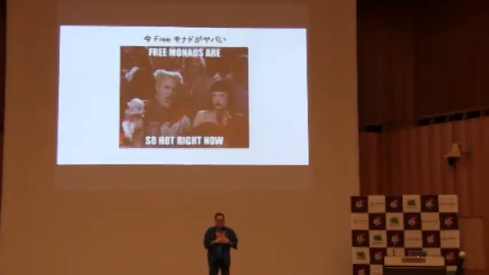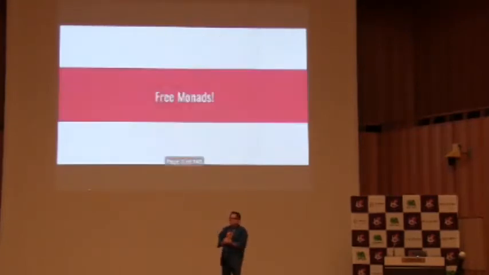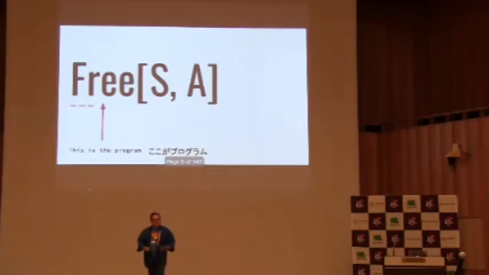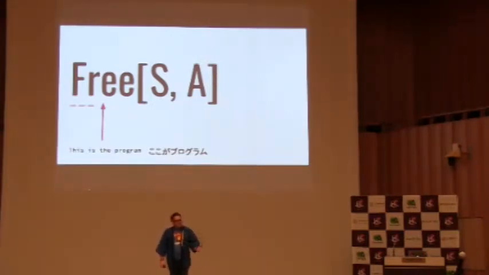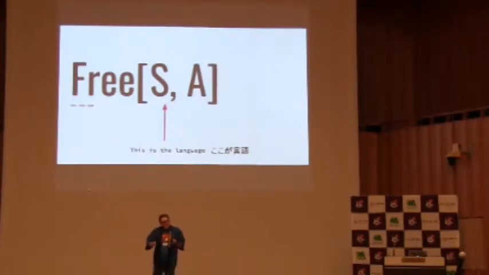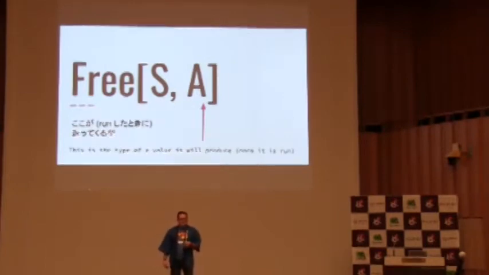So what is free? Basically, this is free. Or at least its type signature. So think of free, nothing else, as a program. If some method gives you a thing of this type, it gives you a program, nothing else. As any program, the program is constrained by the language, here language S. And once you actually run your program, it will give you a value. And that value is going to be of type A. And that's all there is to free. That's basically it. Thank you very much. See you.